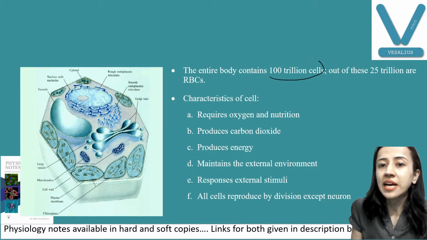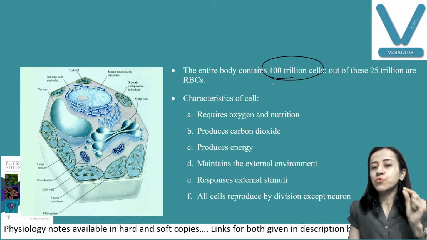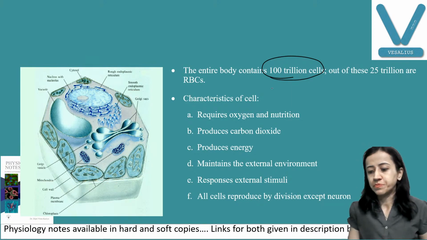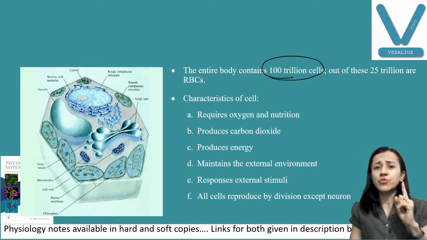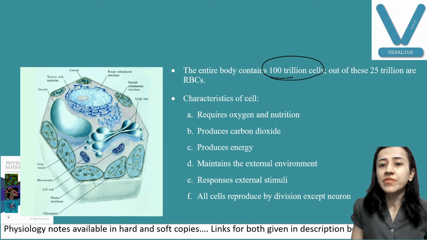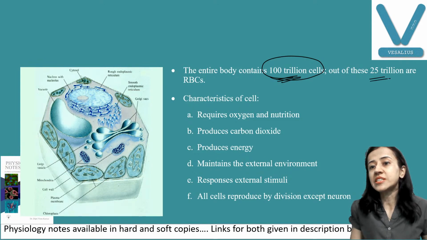This is the value from Guyton. Guyton is the standard textbook for first year medical students, as well as homeopathy and Ayurvedic students. Whenever we are talking about values, always use the values from the standard textbook. So in the entire body we have 100 trillion cells, from which 25 trillion are RBC.